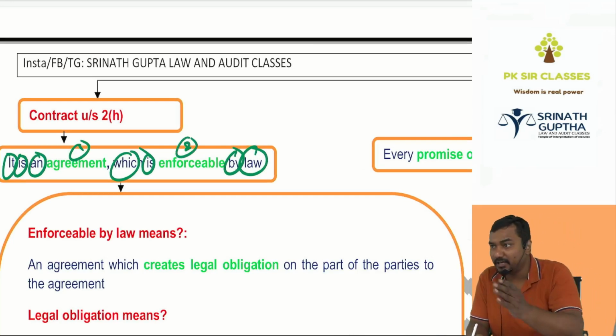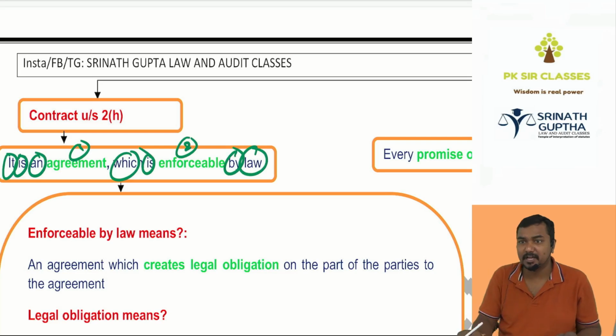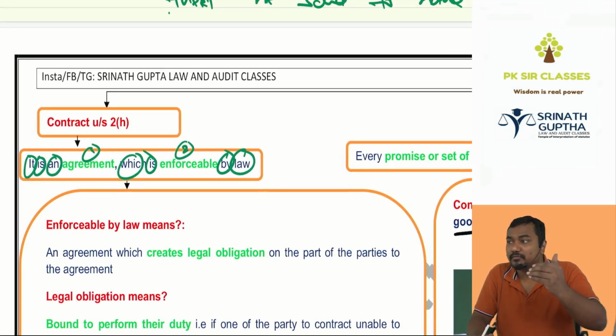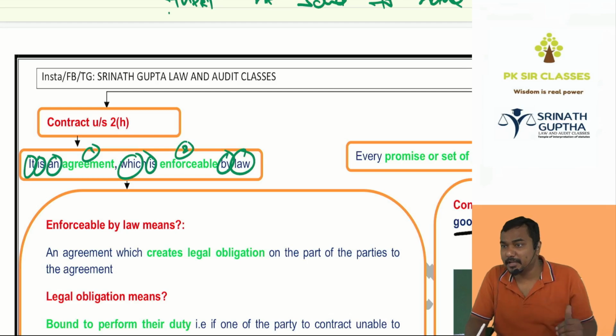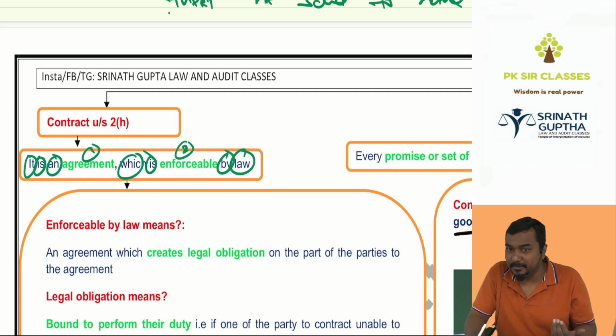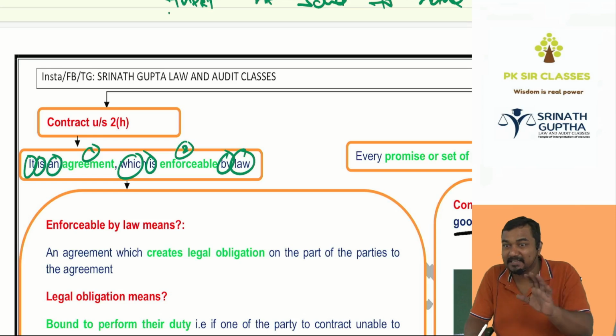I'm asking 2H, hey 2H, can you please explain what is the meaning of enforceability? 2H said enforceability means right which creates the legal obligation. Legal obligation means obligation as per law. My mother has to prepare the food for me. It is a domestic obligation. If she doesn't prepare the food, I can't file a case because no law is imposing the obligation on my mother. Yes sir, it is not a legal obligation.